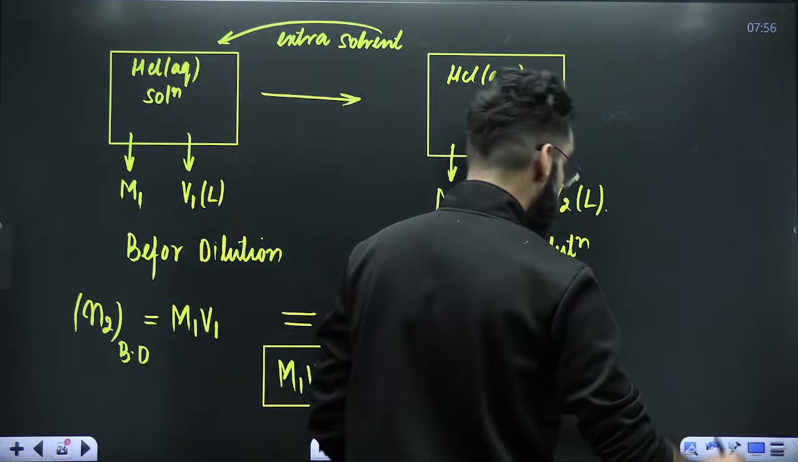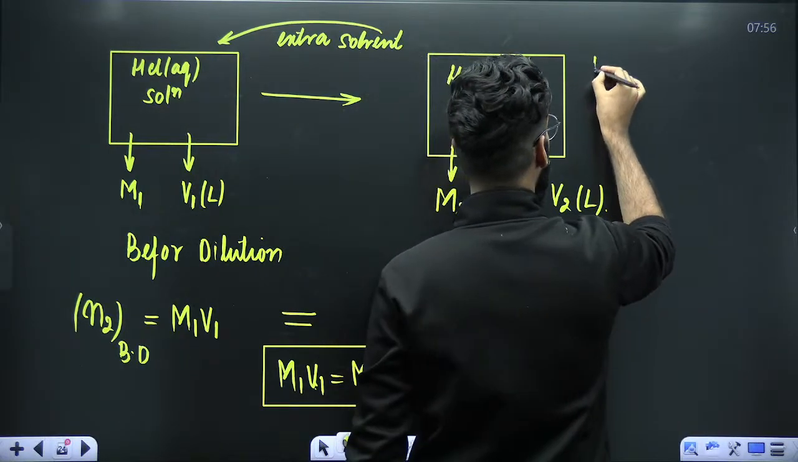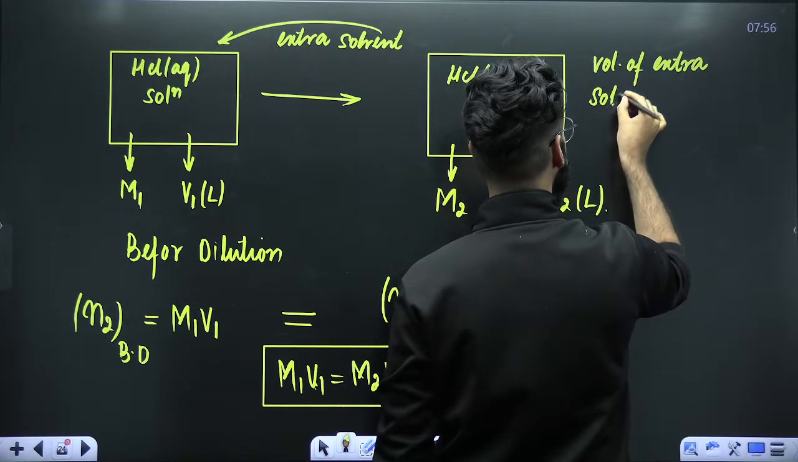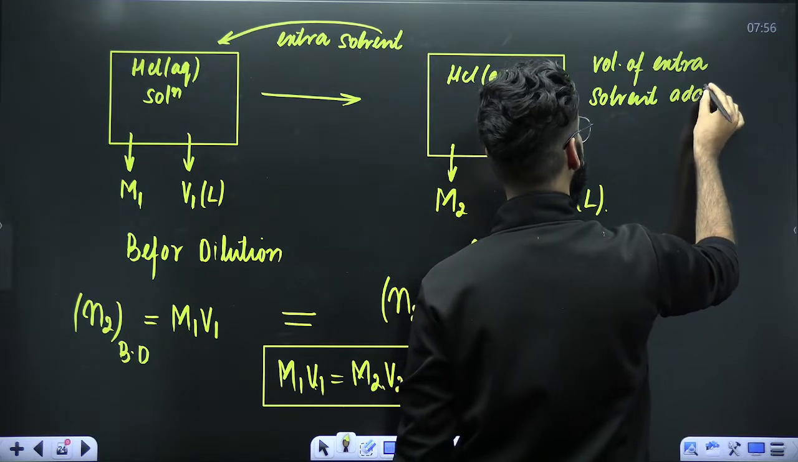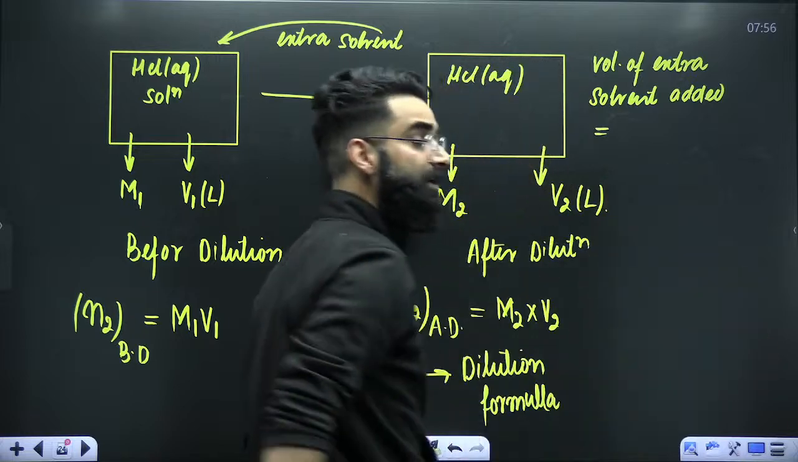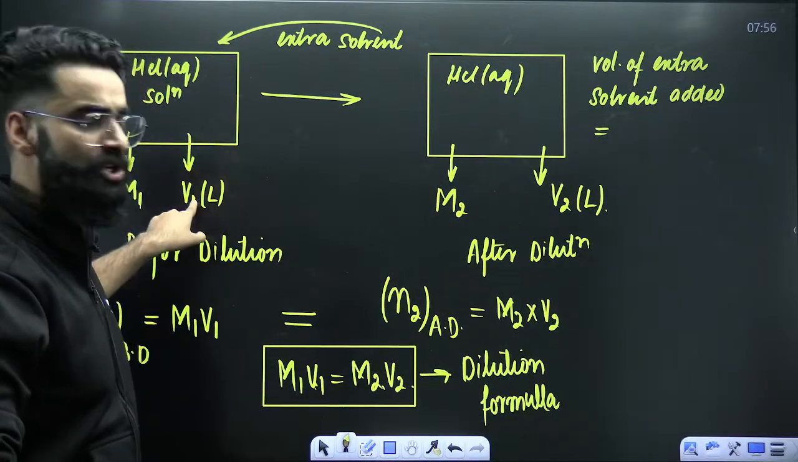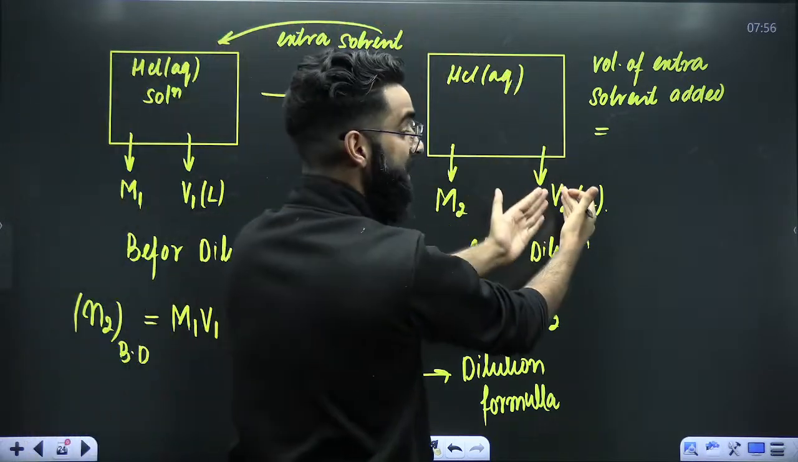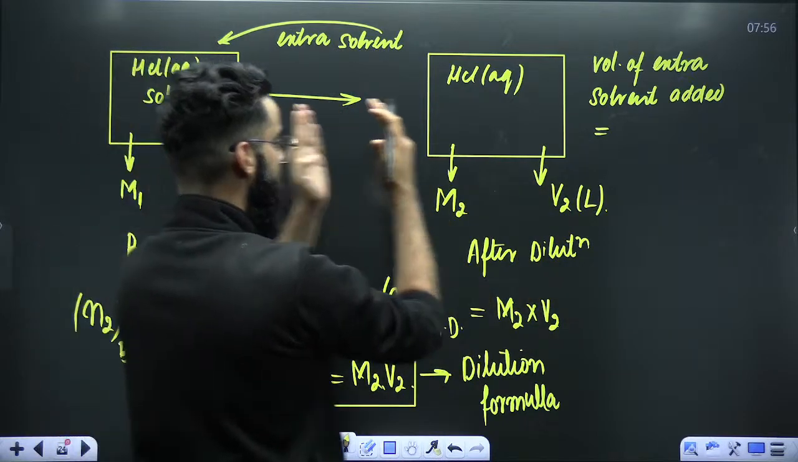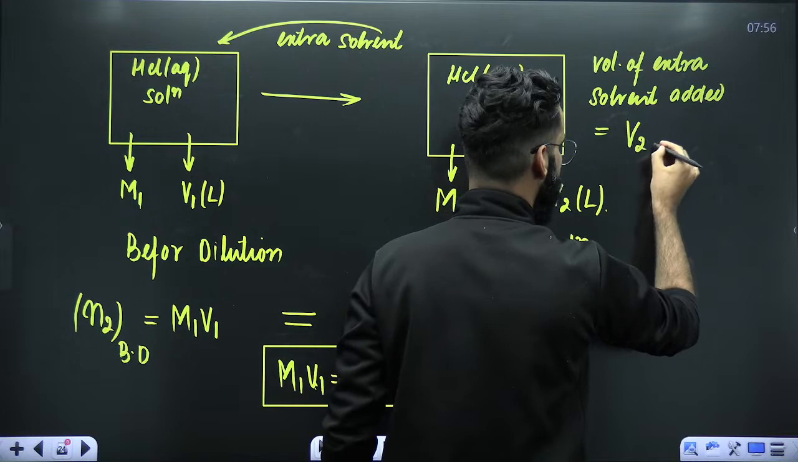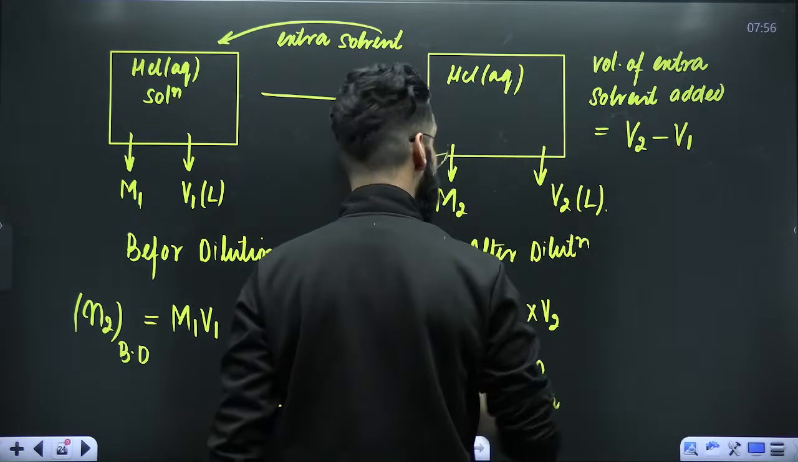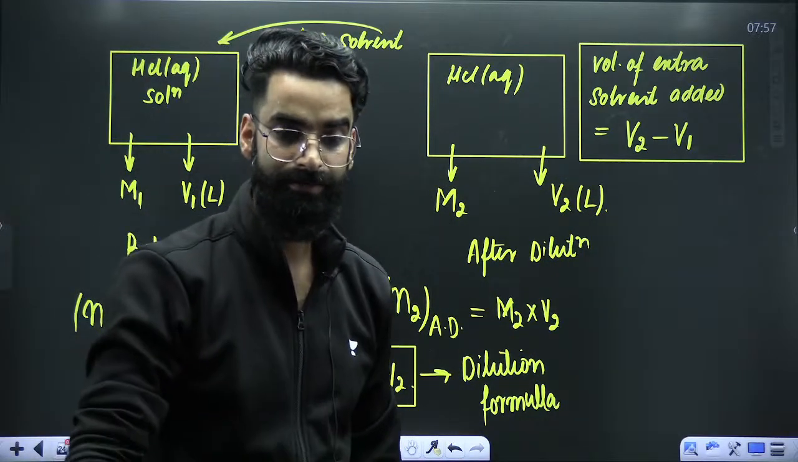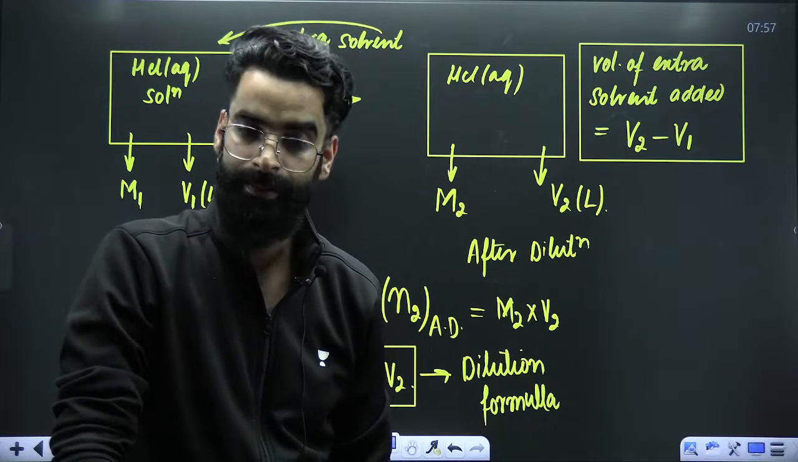Point number two. If I ask you to calculate the volume of extra solvent added, how much volume of extra solvent have you added? Initially, the volume of solution was V1. And after that, you added some solvent into it. The new volume of the solution became V2. So I would say final volume of the solution minus initial volume of the solution. That's going to give you the volume of extra solvent added, right?